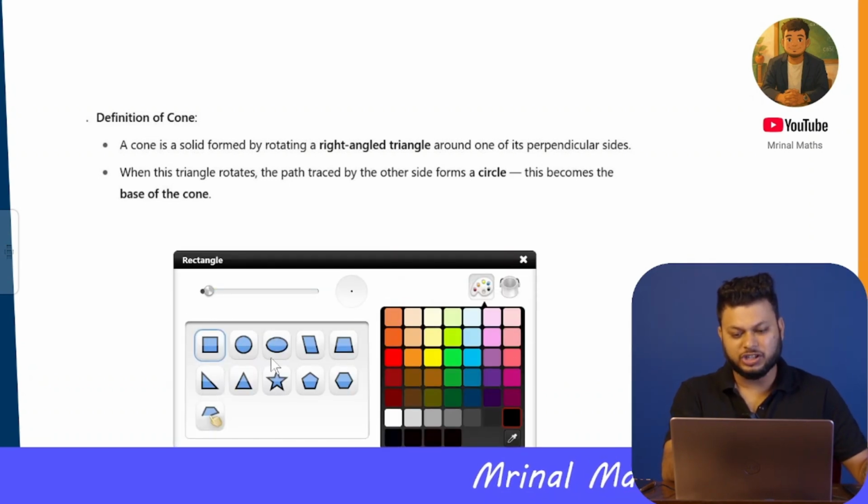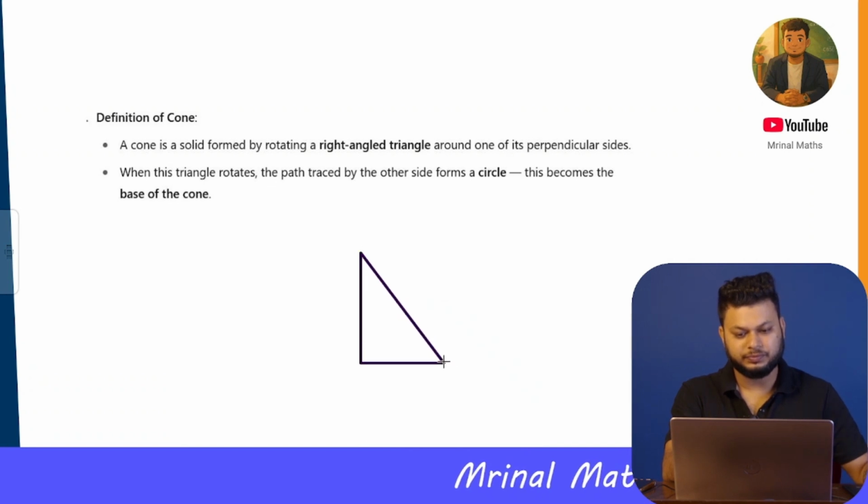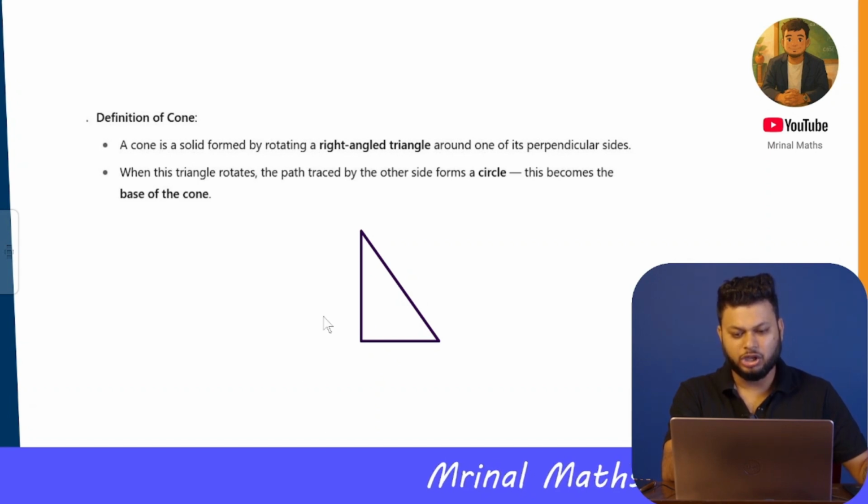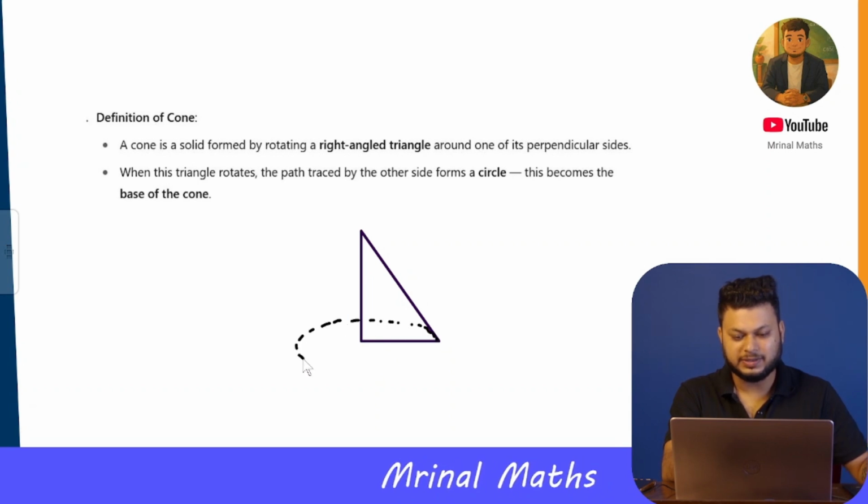The visualization can be like this. This is a right angle triangle and this is the perpendicular side. So if you rotate this right triangle around, keeping this perpendicular fixed, that visualization can look like this.